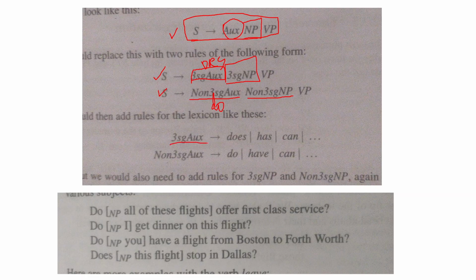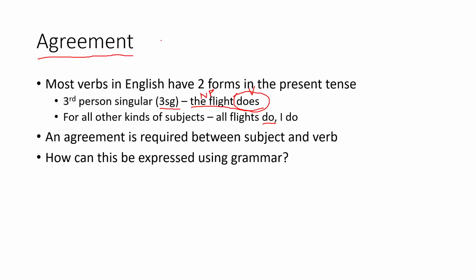And then, according to these productions, third person singular auxiliary verbs are does, has, can, and non-third person singular auxiliary verbs are do, have, can, and so on. So instead of a single set of productions, you have to have double the number of productions. So that is one way you can express these sorts of agreements inside our grammar in natural language.